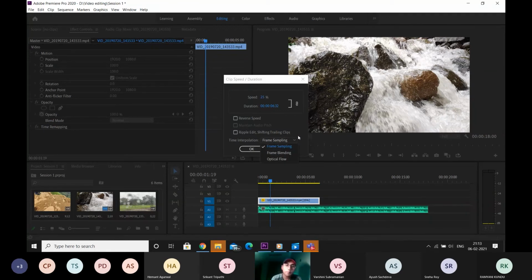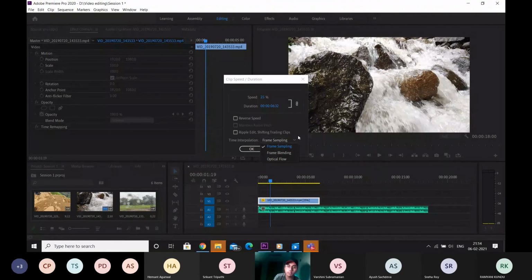Now what happens in frame blending? In frame blending, as I said, we have alternate frames and the ones in between them are empty. We don't have data for that. So it will take the average of the first frame and the third frame, blend those two frames together, and put that averaged frame in between these two frames. This is what frame blending is.